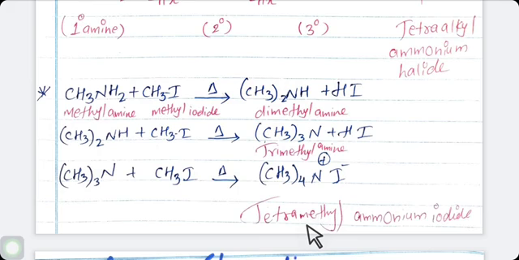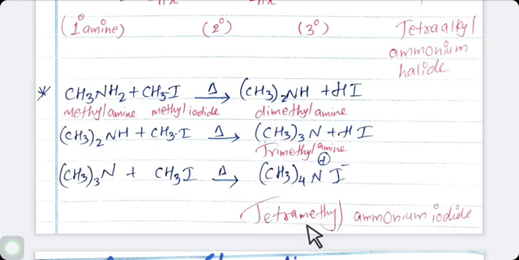So it is a three-step reaction which is known as alkylation of amine or Hofmann exhaustive alkylation, in which primary amine gives a mixture of secondary and tertiary amine along with tetraalkyl ammonium halide. The reaction is very simple.